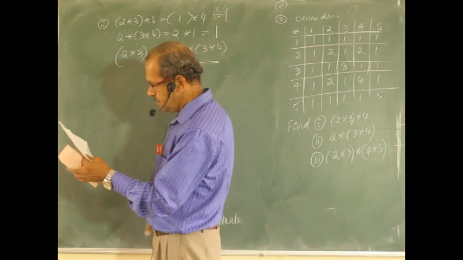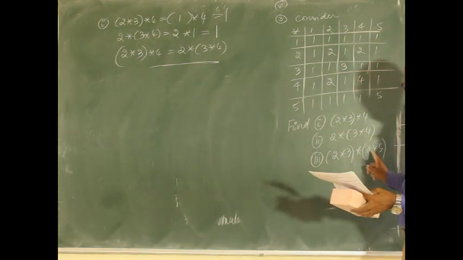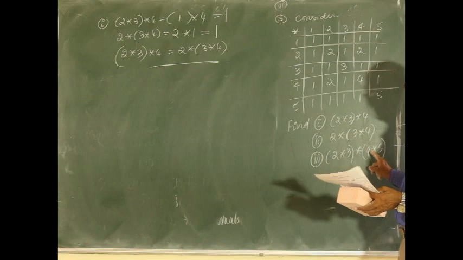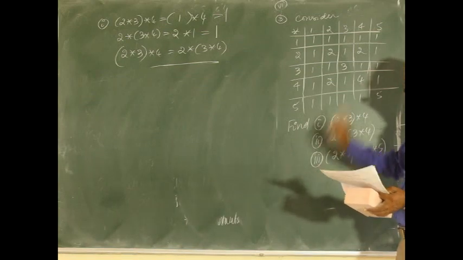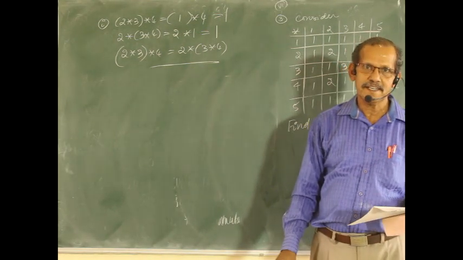Next, find the next one, (2 star 3) star (4 star 5). This one can also be calculated. First obtain 2 star 3 and 4 star 5, then combine once again. Let us continue the class with some more examples. Right? Thank you.